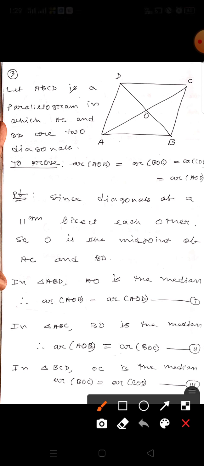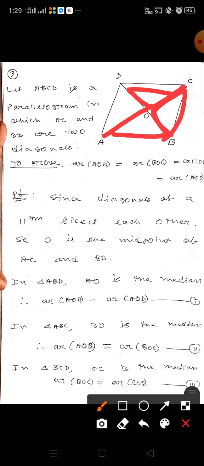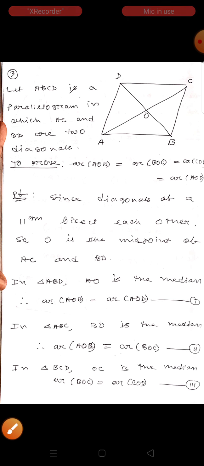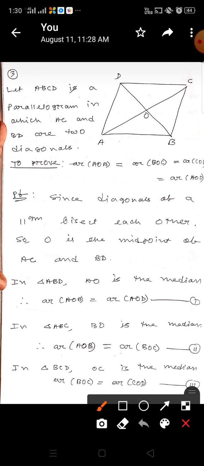Question number 3. ABCD is a parallelogram in which the diagonals AC and BD intersect at O. To prove that area of AOB equals area of BOC equals area of COD equals area of AOD. Since the diagonals of a parallelogram bisect each other, O is the midpoint of AC and O is the midpoint of BD also.